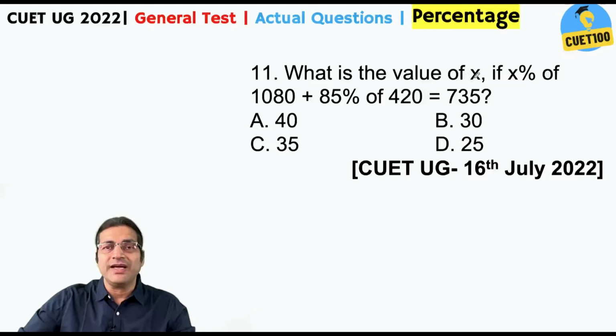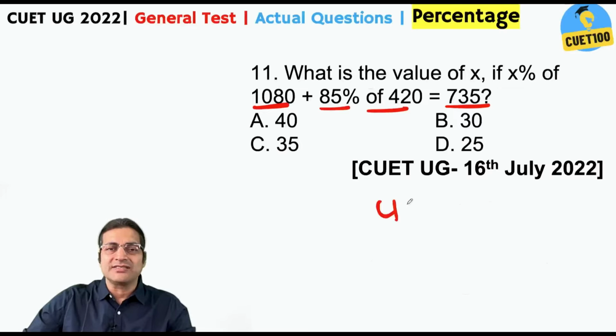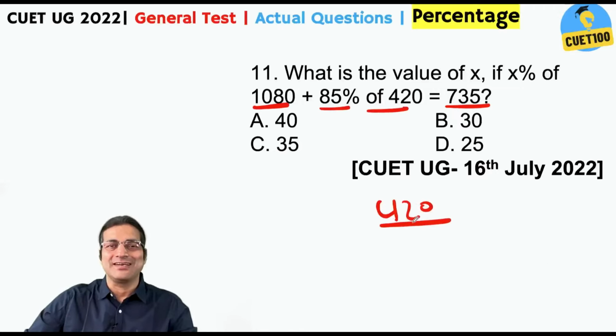What is the value of x if x% of 1080 plus 85% of 420 is 735? 85% of 420 means 100% of 420 minus 15% of 420. Look at this number 420. First of all, I do not know why is the CUET UG in love with this number 420, right?